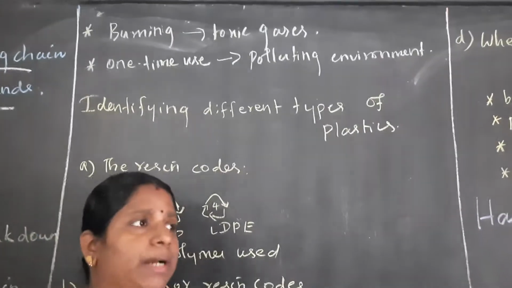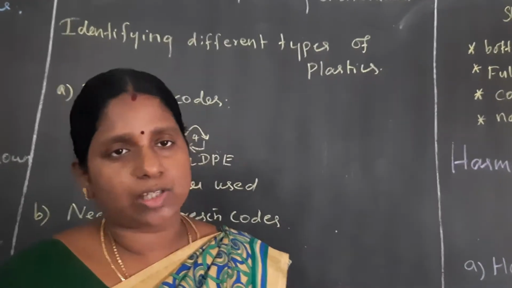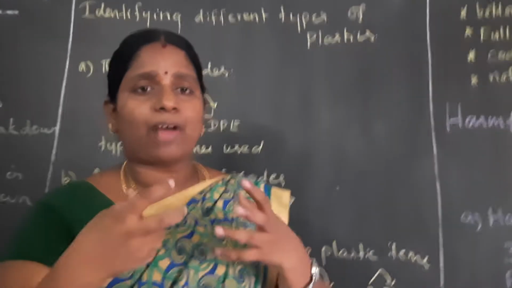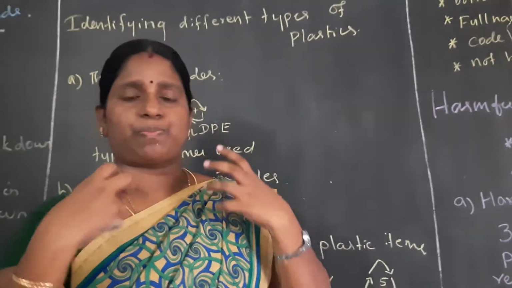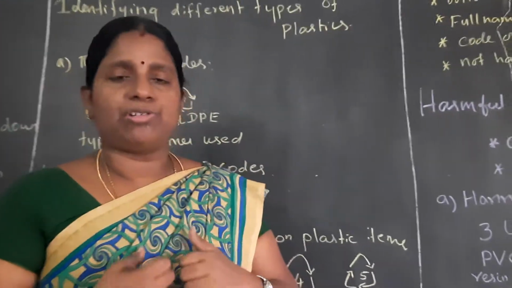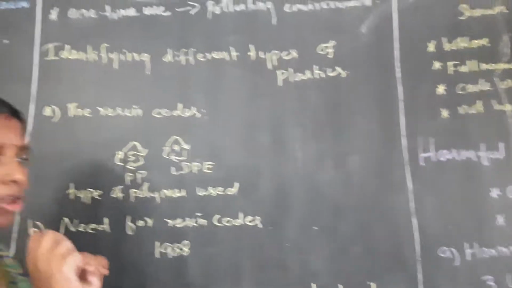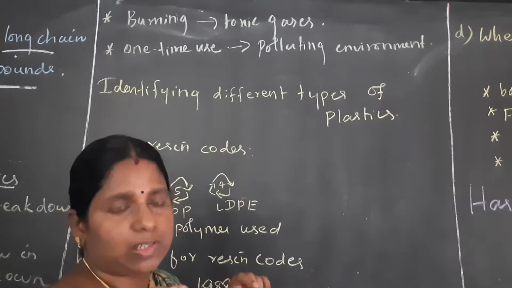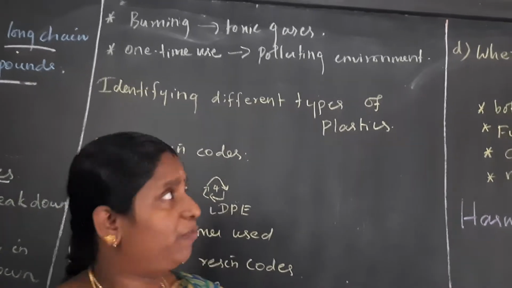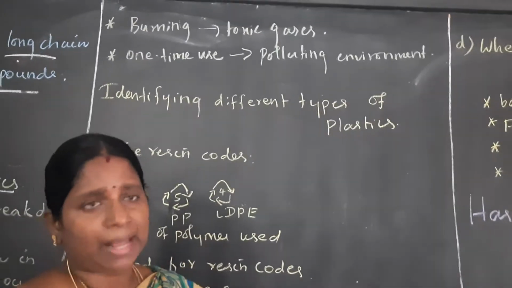If people in the surroundings inhale the toxic gases, it will lead to harmful diseases and affect organs such as the lungs and kidneys, and cause breathing issues. Also, there are a lot of one-time-use plastics. If we use and throw them, they will pollute our environment. So these are all the main drawbacks of plastic.